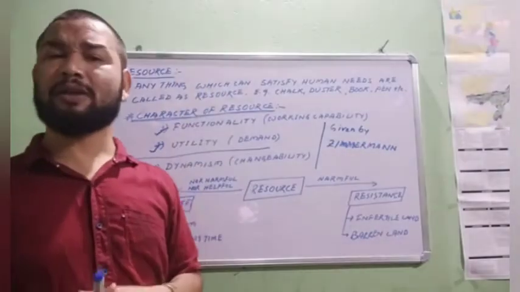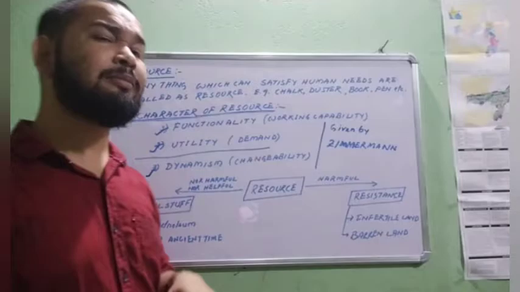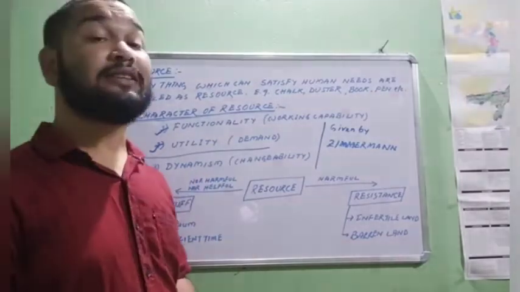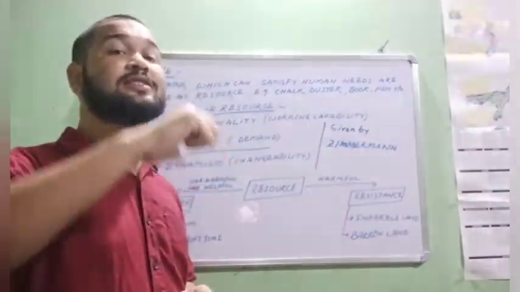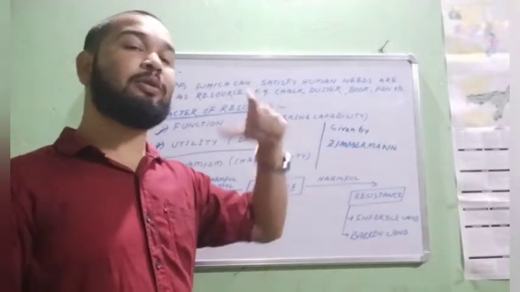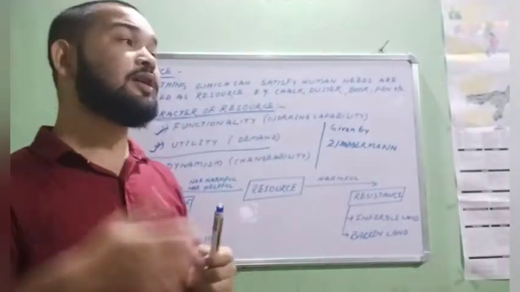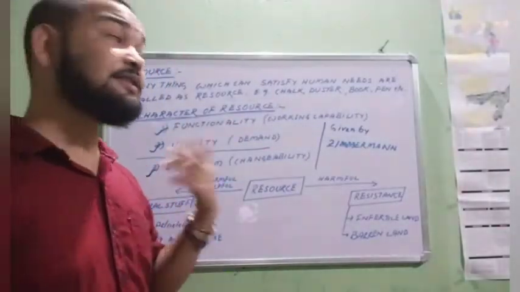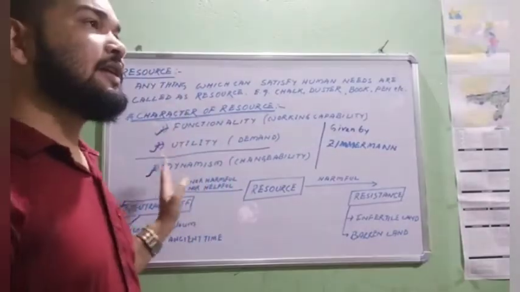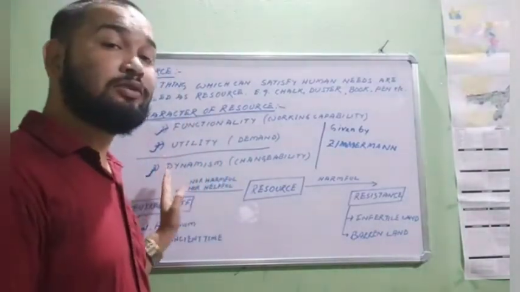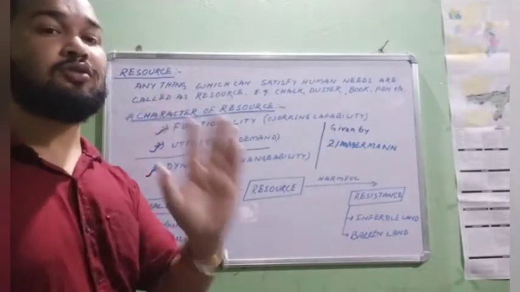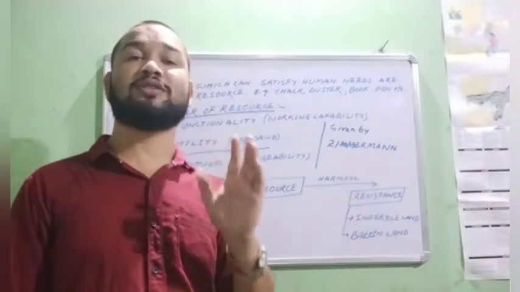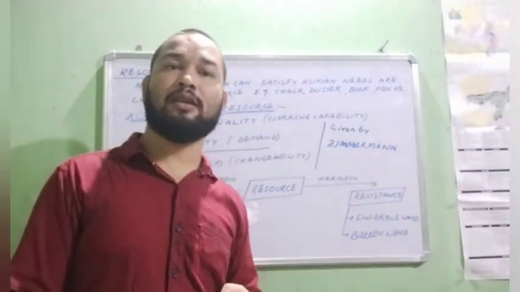One more important characteristic, which is not given by Zimmerman, is dynamism. A substance is changeable. Today it's working for one purpose, tomorrow it can be used for another purpose. So it is changeable, that means dynamism. Next: resource, neutral stuff, and resistance. Resources are all those substances which are helping human beings.